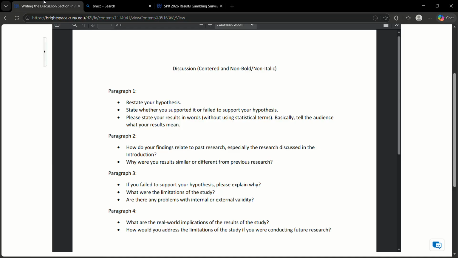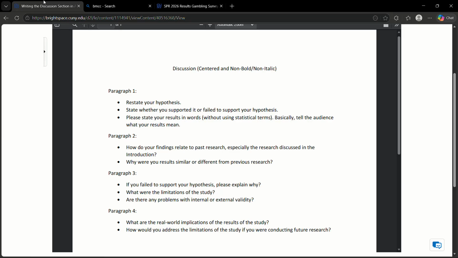So we found a positive correlation between impulsivity and gambling behavior. Is that similar to the study that you read that you maybe talked about in the introduction? If it's similar, state that it's similar to the study by so and so, and make sure you cite that study in paragraph 2. So you're going to need citations in paragraph 2 to compare and contrast our results as a class to the articles that you read when you were writing your introduction.